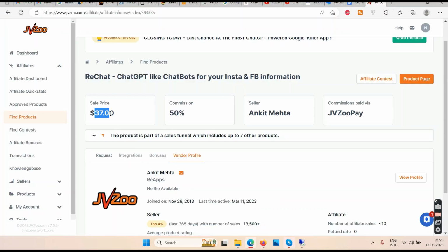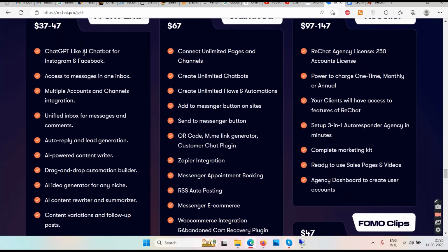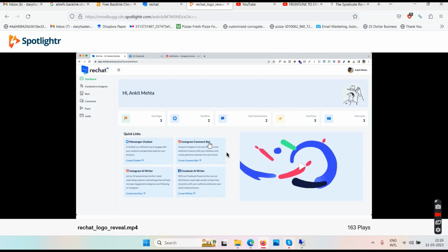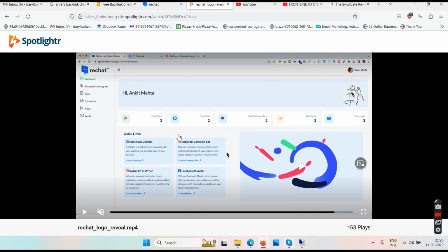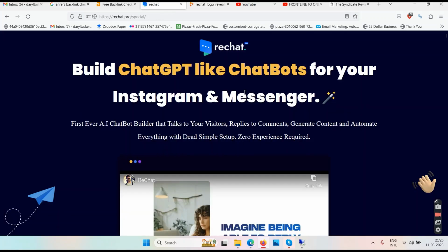So this is going to cost you $37 to start with, and then you have some OTOs. These are the features, and it's ChatGPT AI bot powered. As in, the answers which you saw in the demo video, where it was replying to the comments, those questions and answers are generated by the AI. For example, you see post here. In post, if you don't know what to type, you will just type in a keyword, and the AI will be generating the content which you can post on your Facebook or Instagram. Okay, that's what this ChatGPT-like chatbot means here.